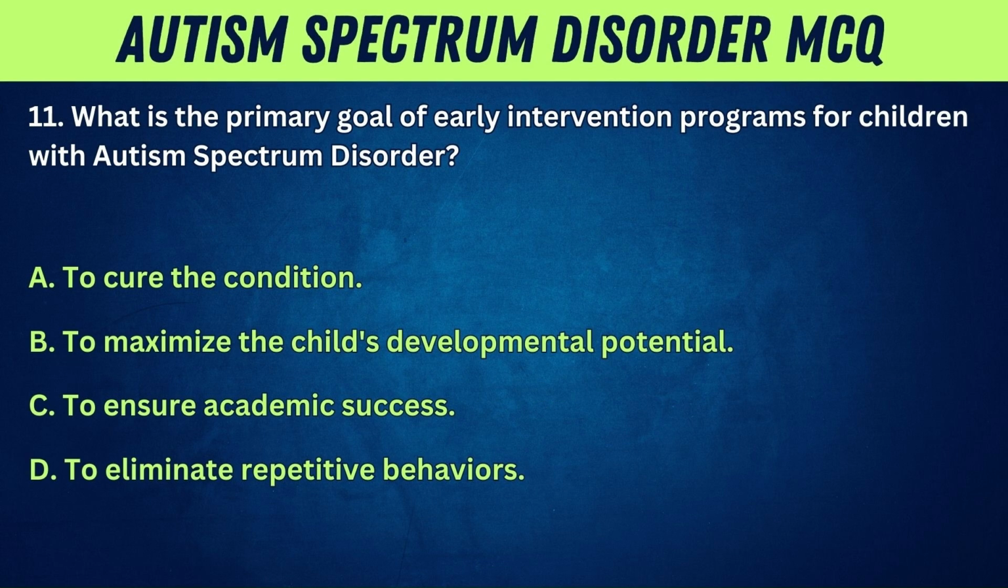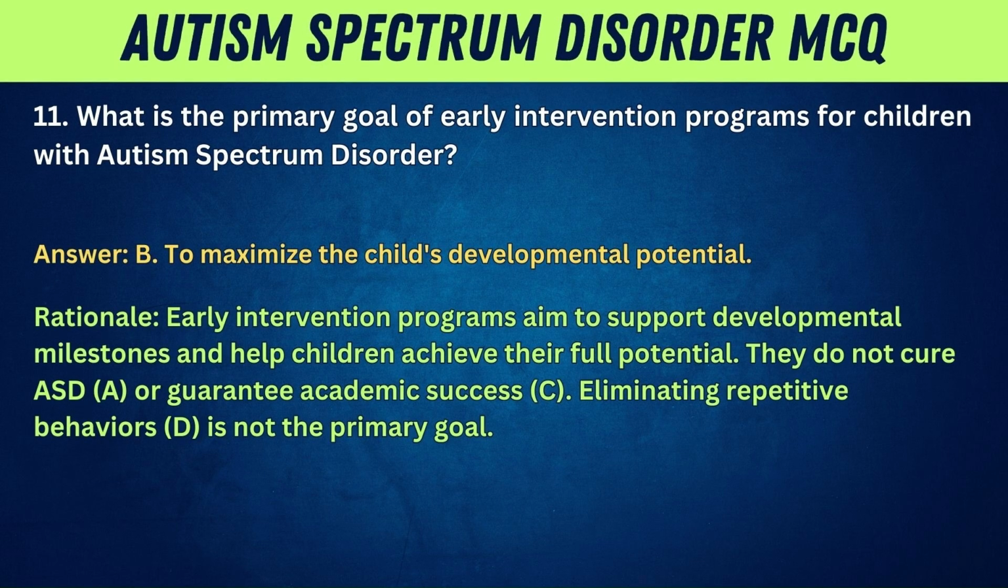11. What is the primary goal of early intervention programs for children with autism spectrum disorder? A. To cure the condition. B. To maximize the child's developmental potential. C. To ensure academic success. D. To eliminate repetitive behaviors. Answer: B. To maximize the child's developmental potential. Rationale: early intervention programs aim to support developmental milestones and help children achieve their full potential.